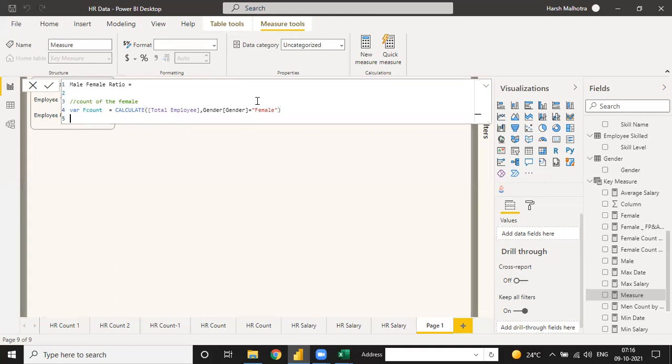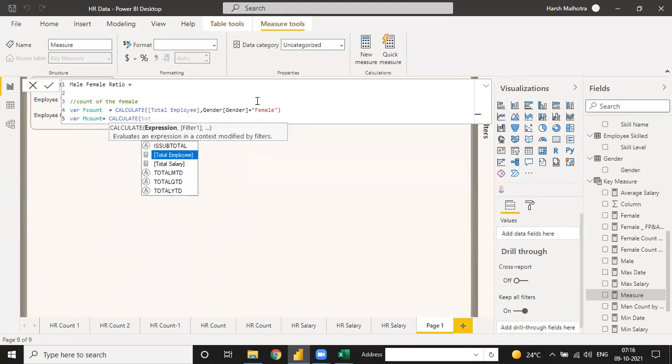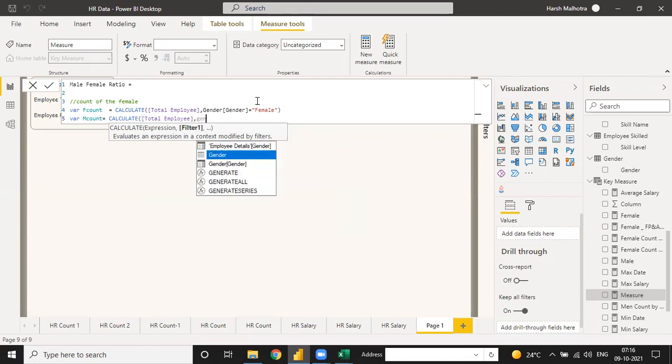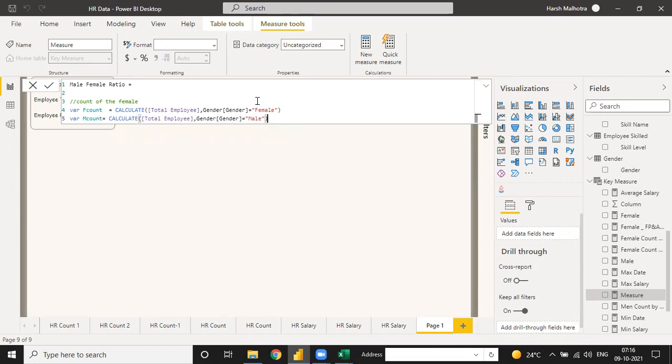just female, and in the same way you can create a male count. For male count you can use the CALCULATE function with total employee. Instead of female you select male, and close the bracket. See, these two functions give you the value of female and male.